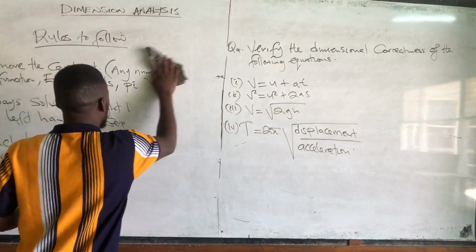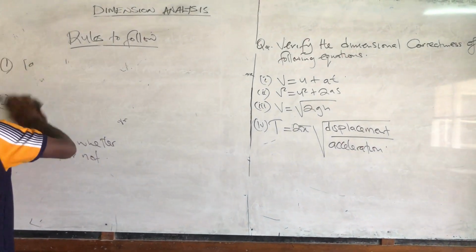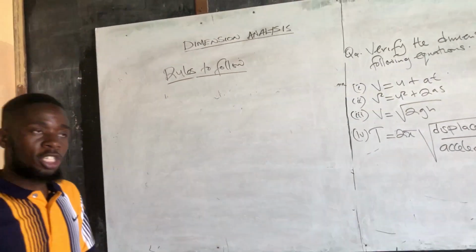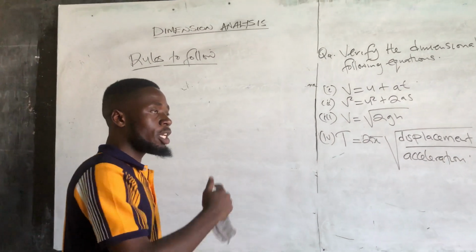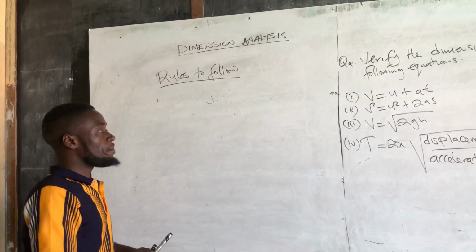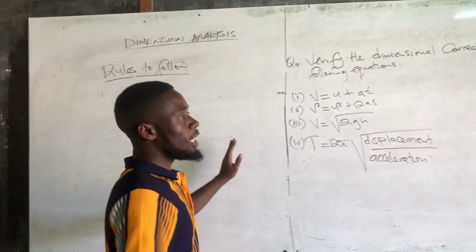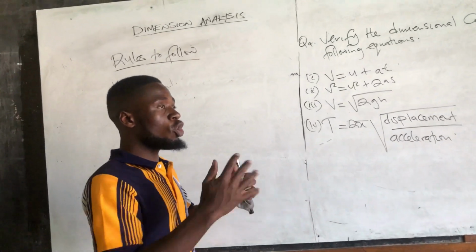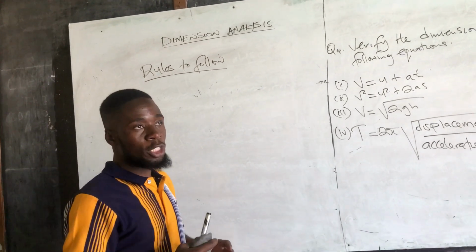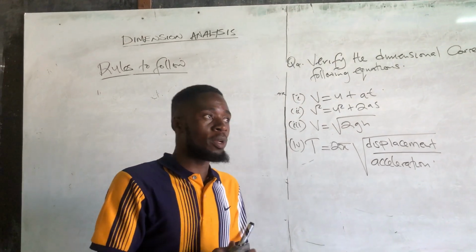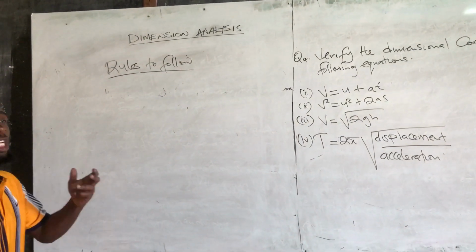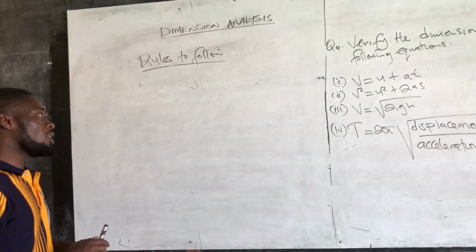When we are dealing with dimensional analysis, it's not always that you have the left hand side equal to the right hand side. So we have 2 principles. The principle of homogeneity, which says that the units on the left hand side should be equal to the units on the right hand side, and the principle of heterogeneity, which says it's okay to have different units on this side and this side. You don't need to force things to make them equal to each other. If they are not equal, it's still okay, but you just need to conclude, therefore, dimensionality not correct.